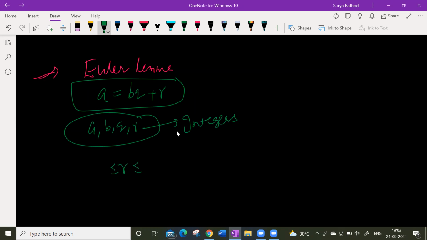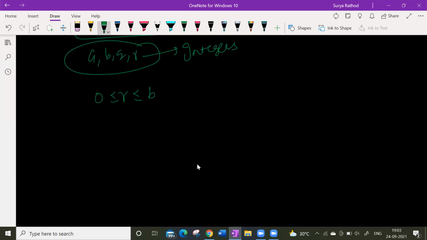And what is the condition for R here? How many of you know? What is the condition for R? It should lie between 0 and B. Yes, this is the condition. And what is B given here? Look here, given.